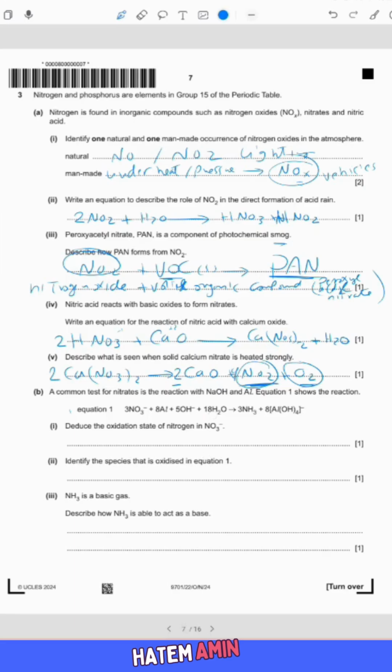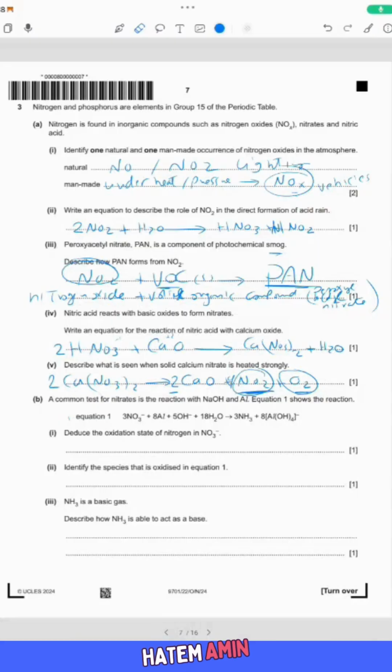The question is, a common test for nitrates is the reaction with sodium hydroxide and aluminum. The equation here shows us this reaction. The equation is 3NO3- plus 8 aluminum, okay, plus OH plus H2O will give us 3NH3 plus aluminum hydroxide.